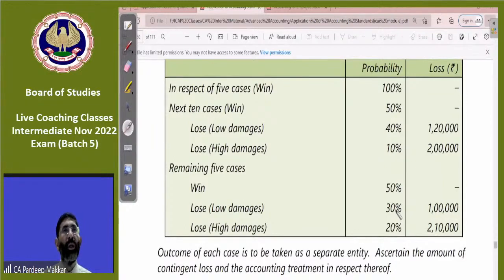Provisioning is allowed only if we are sure that the payment will be made. So we must have it clear when a provision is required and when a contingent liability is required, because he says we have to calculate the contingent loss and the accounting treatment in respect thereof. So what is contingent liability? That you must define in this case.